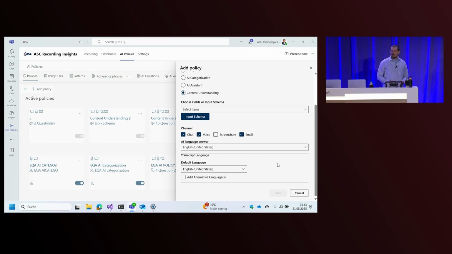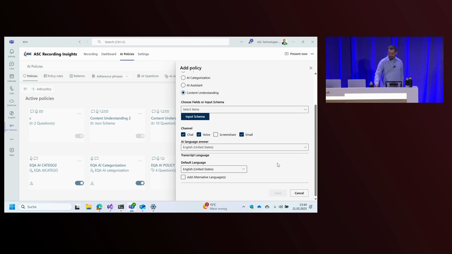And once you save it, RI will automatically create the analyzer templates in the background, register these with content understanding, so you don't have to do anything with the REST interface if you are a customer that is not too familiar with code specifically. And then you can just go and assign these policies to individual users to have that analysis run for these users, giving you the ability to dynamically extract always the fields that you actually want to have for your specific department or individual users.